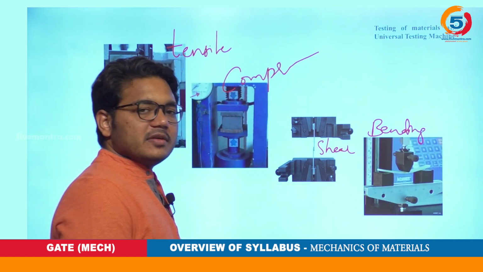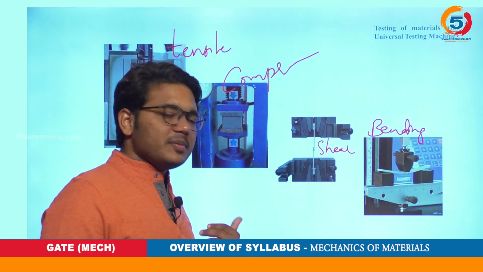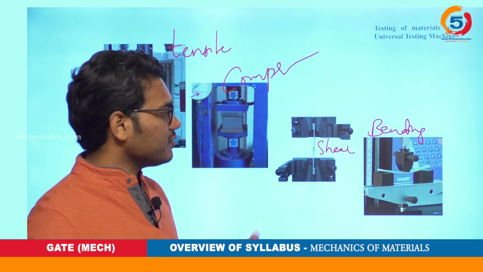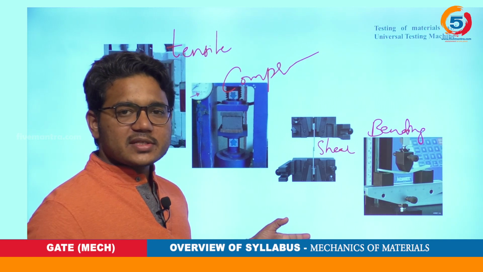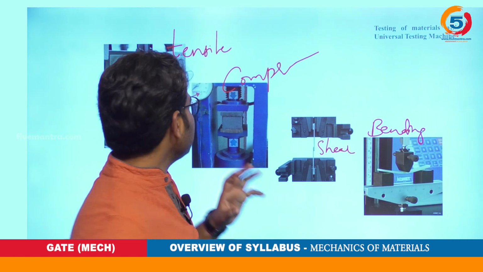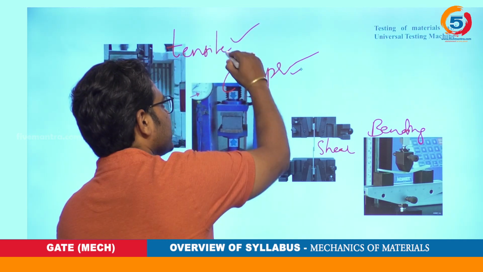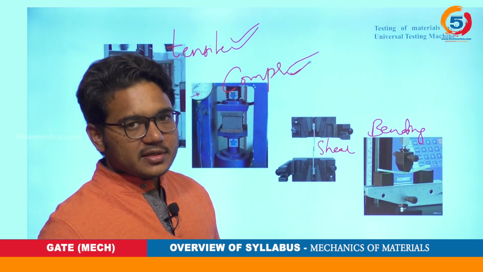As per the requirement we will be seeing these; there may be other tests also, but these are pertaining to our study. Our interest is only to understand the tensile test, and compression testing as well.